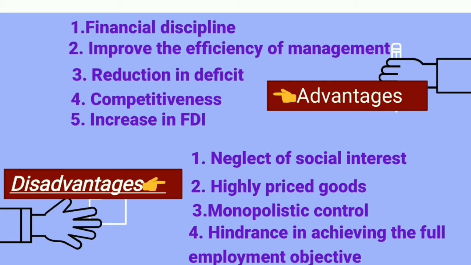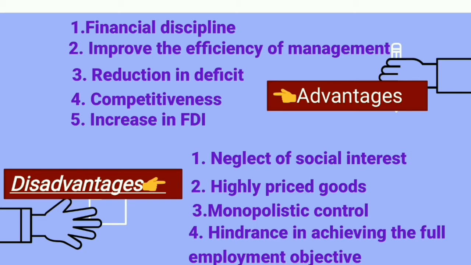But whenever we see some advantages, we have some disadvantages also. The negative impact of privatization was that we totally neglected social interest. The private sector mainly works with the objective of profit maximization, which may be done at the cost of the social welfare of the people. People's demand and needs were totally ignored.